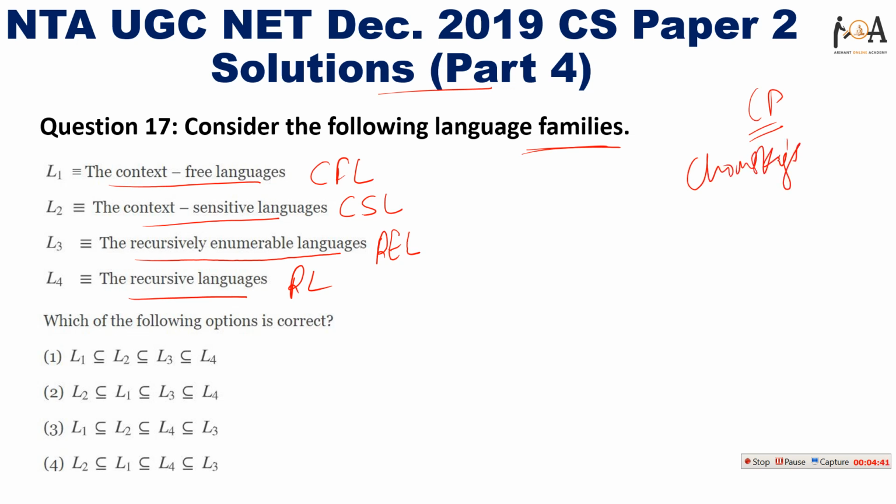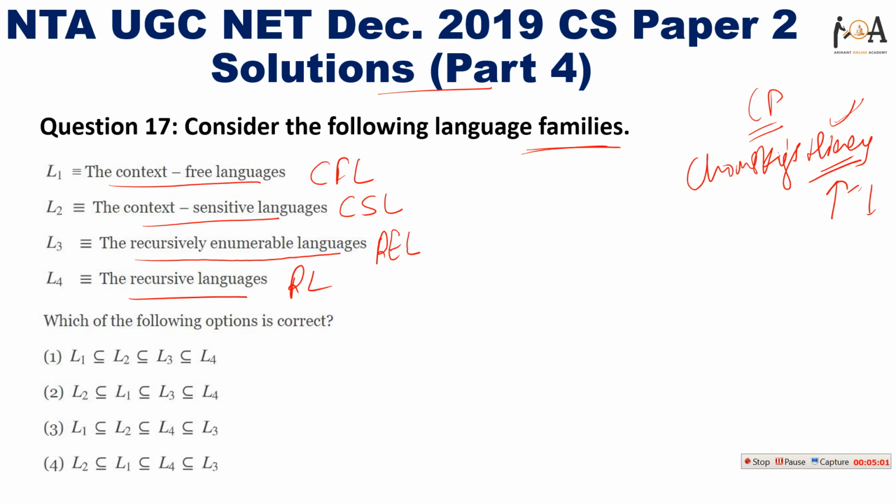If you really want to learn this topic, the link is also mentioned in the links of important lectures, so you can visit the complete lecture on Chomsky's hierarchy, so that next time if they ask some questions from this, you won't miss them. Now we need to answer this question.